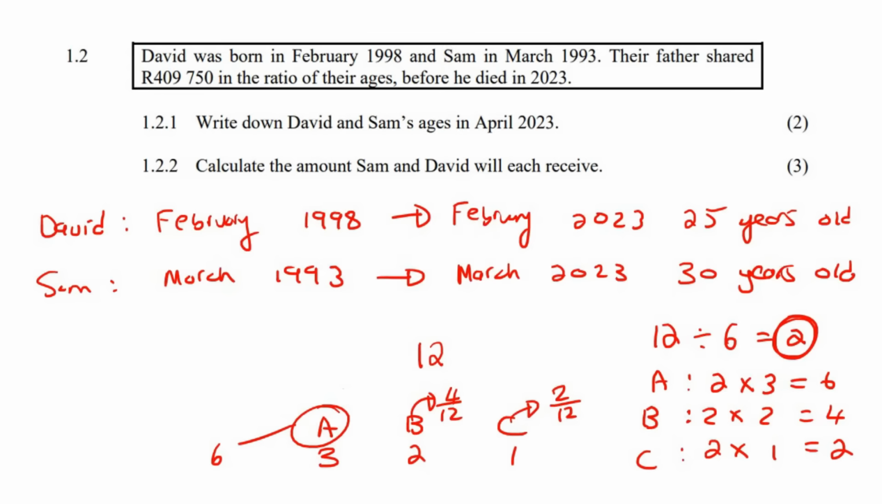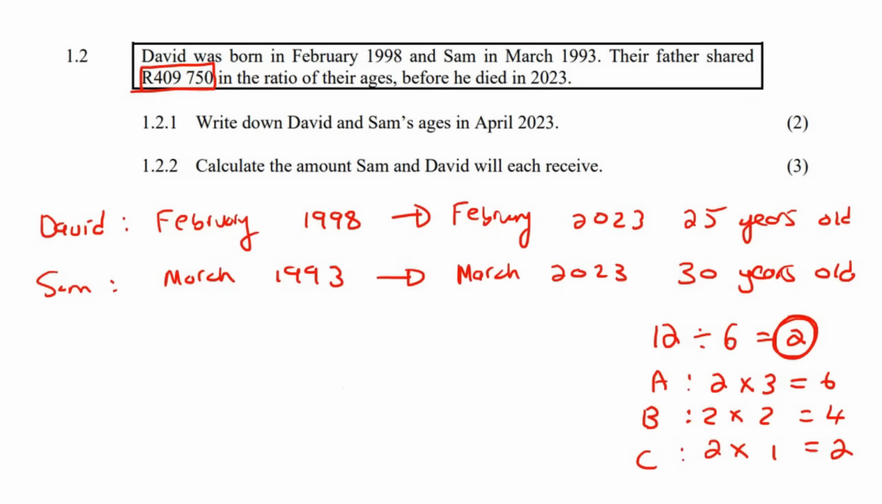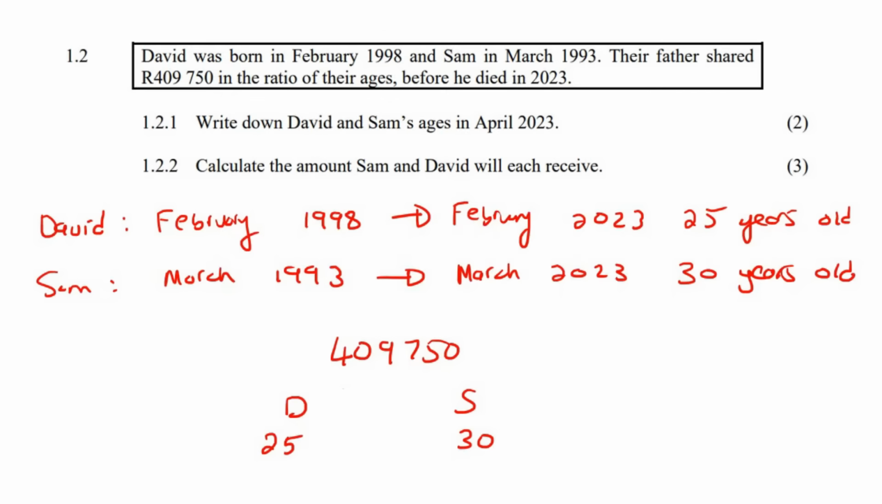Okay? So we need to know the total number. And so that would be this number over here. And then you need to be able to add these numbers together. So the way that it would work in this example is we are going to have 409,750 Rand being split up for David and Sam. Now, they get split up in the ratio of their ages. So David 25, Sam 30. If you add these two numbers together, that would be 55. Okay, so we'll say 25 plus 30 is 55.